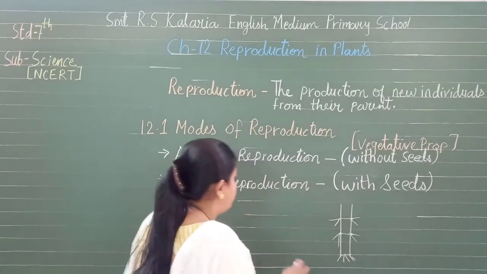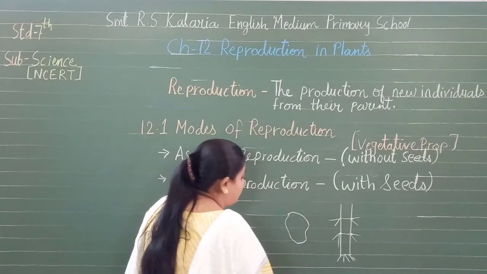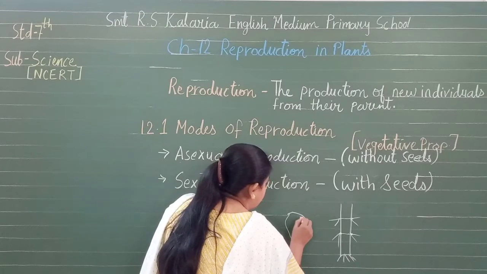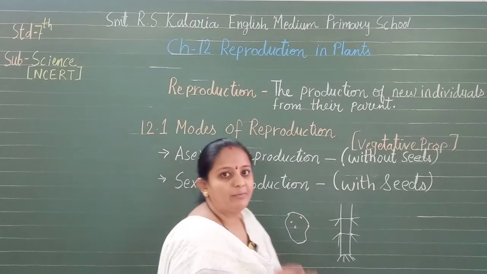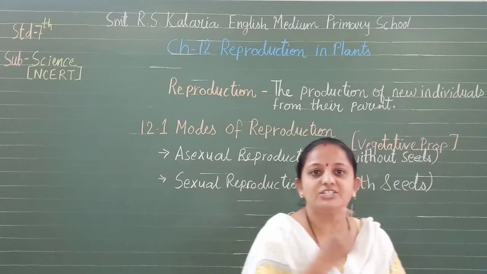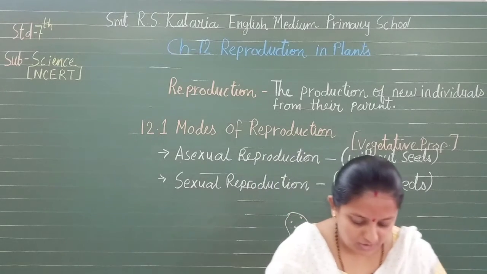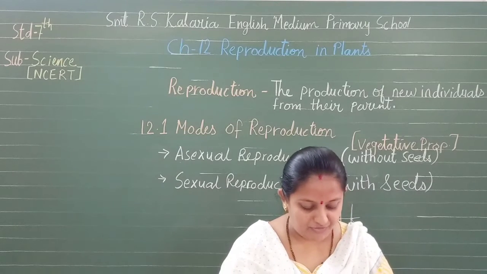In the same way, activity 12.2 is about the potato plant sprouting from the eyes. Have you noticed that a potato is roughly uneven, isn't it? Small eyes are there, isn't it? So what happens? It germinates from that. It is vegetative propagation. You can also look at the picture in the textbook to observe the scars on it with the help of a magnifying lens.